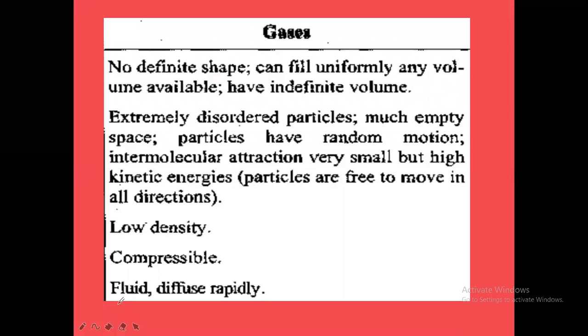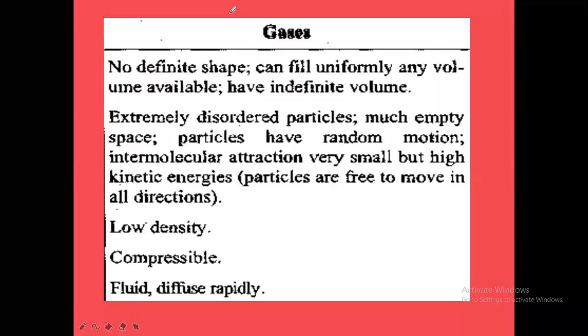And they are fluids. Why are gases fluids? Because they can flow from one place to the other place. They are highly diffusible, meaning they are fluids because they can flow from one place to another. What are fluids actually? Liquids and gases together are called fluids. So they are fluids, and they can flow from one place to another. Is that clear?